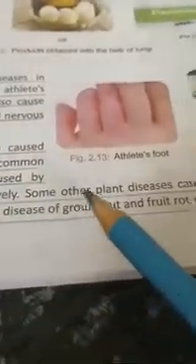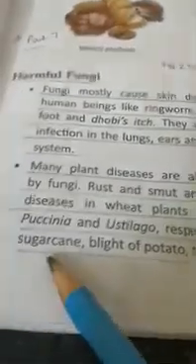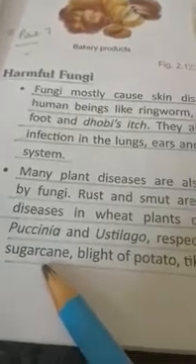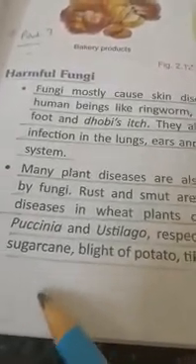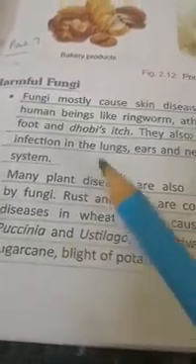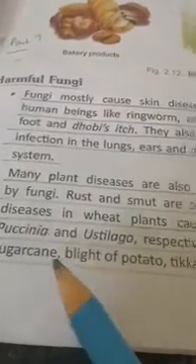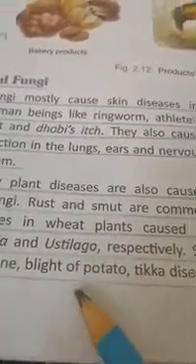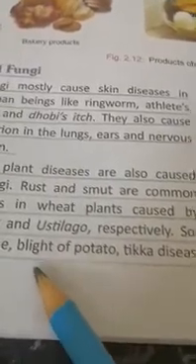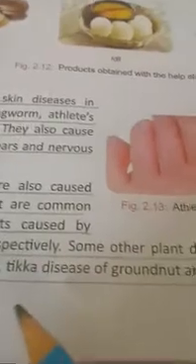Some other plant diseases caused by fungi are, this is the next disease, red rot of sugarcane. You might have seen the sugarcane, sometimes it appears red inside. That redness is due to the fungus which is growing in it. So that is causing the rotting of the sugarcane. Then blight of potato. You might have seen some potatoes have become black inside. That is due to the fungus. So that is called blight of potato.